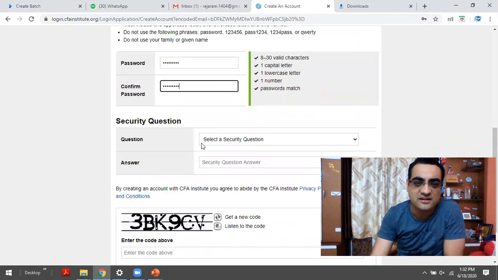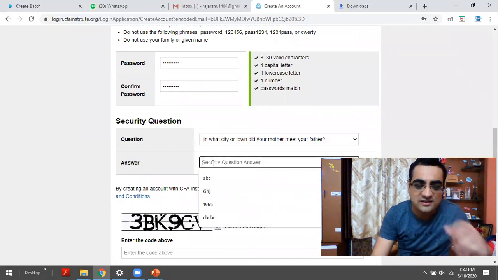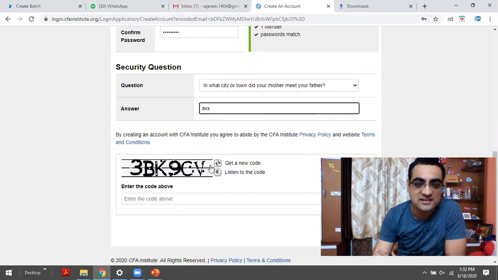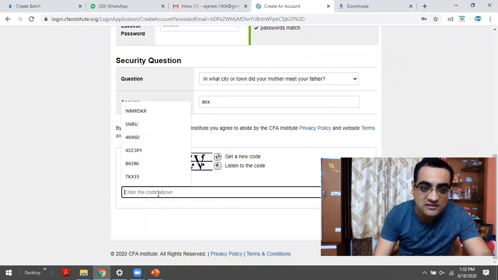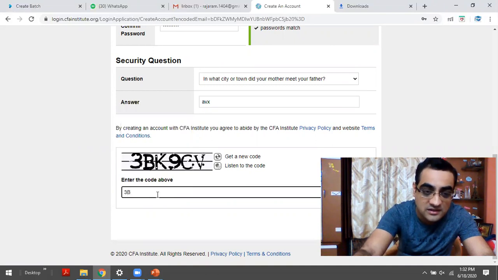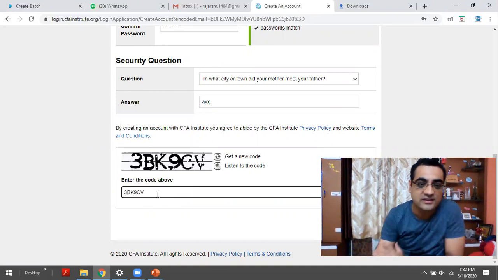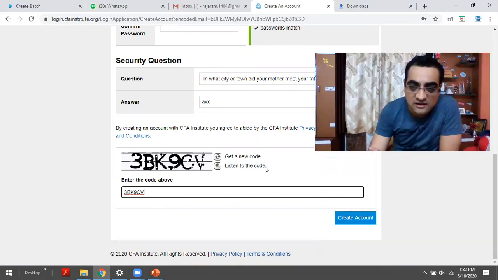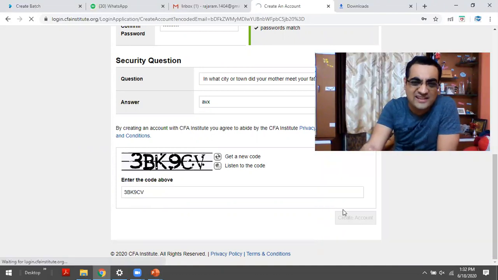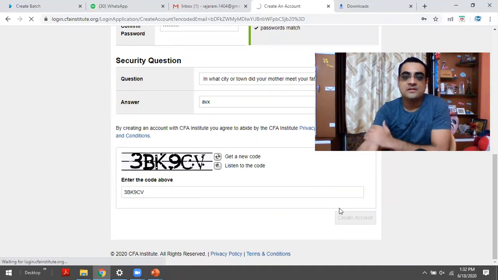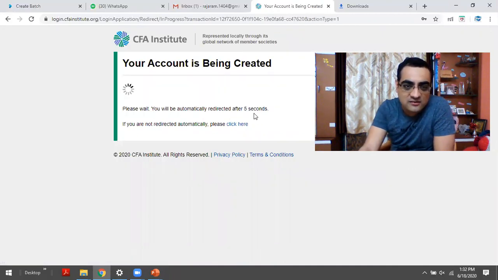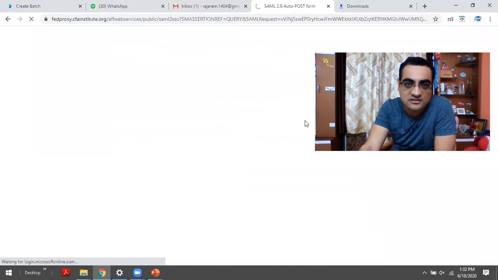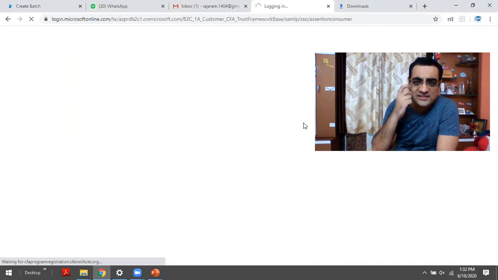Same like you create any account. So any security question, I'm just going to put something like this, and the CAPTCHA code. What was it? 3BK9CV. Perfect. All right. And create an account. So the account will get created. As simple as that. If it doesn't automatically redirect, please wait. If it doesn't, then I can click here. Okay. It's quite simple, guys. Don't worry.